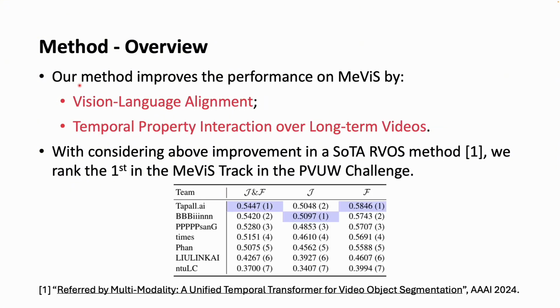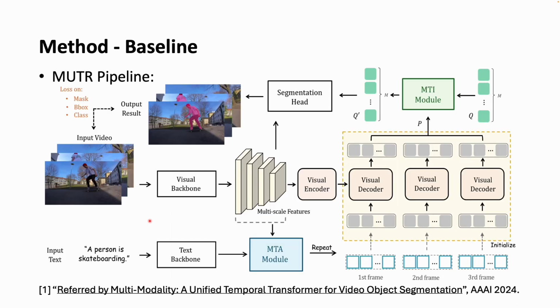Our method improves the performance on MeViS by exploring vision language alignment and temporal property interaction over long-term videos. With considering above improvement in a SOTA RVOS method, we ranked first in the MeViS track in the PVUW challenge. Before introducing our solution, I will introduce the Mutter model, the baseline model in our solution. And here is the pipeline of the Mutter model.